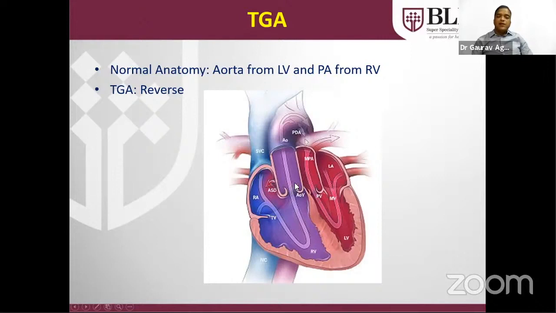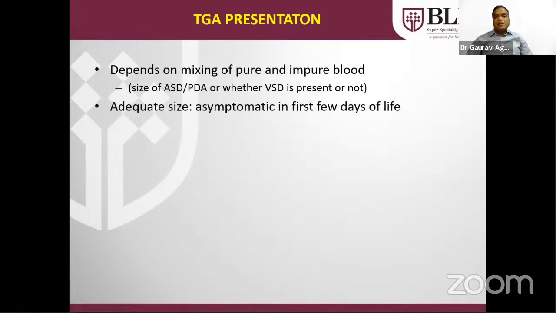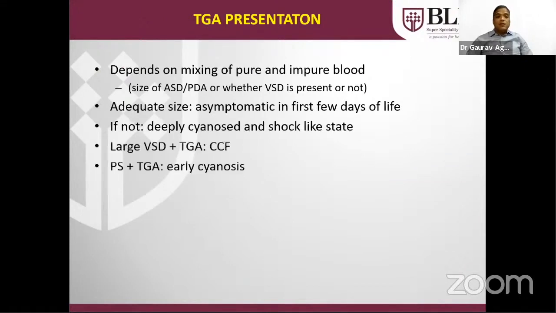If the patient has a good size ASD with no VSD or PDA, the patient will not be symptomatic in the early phase of life. If the ASD is also restrictive, the patient will be in a critical stage. The presentation will depend on the type and size of the mixing. If adequate size, asymptomatic in the first few days of life. If not, the patient will be deeply cyanosed and will present in the form of shock.